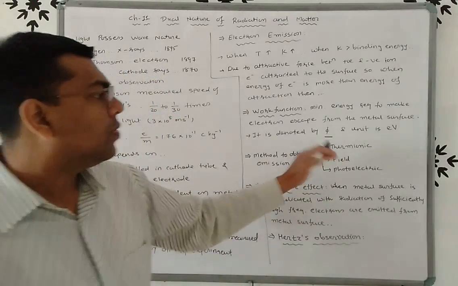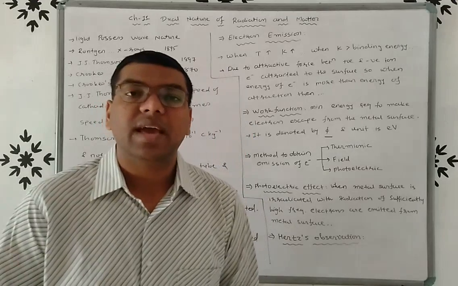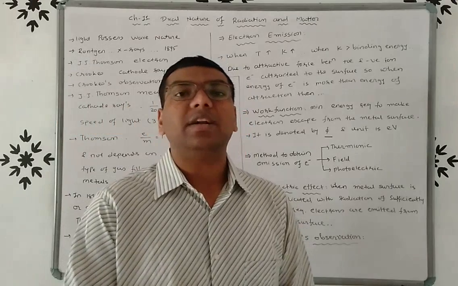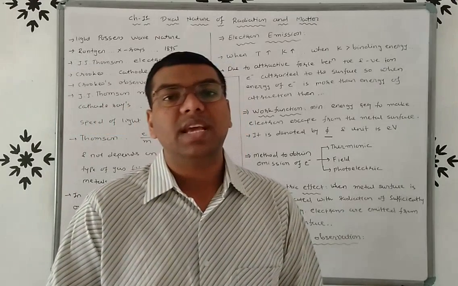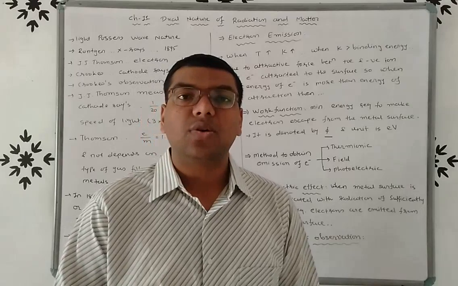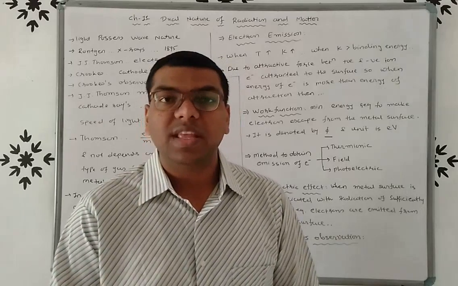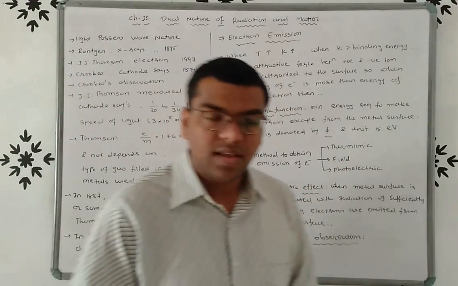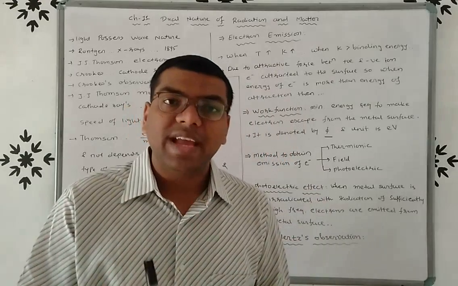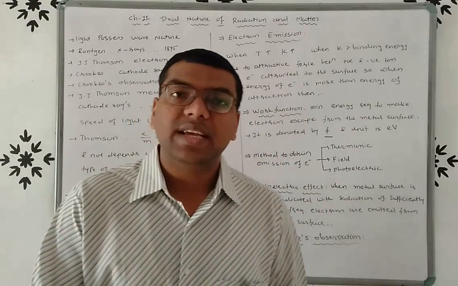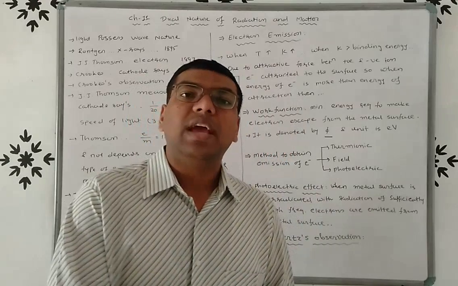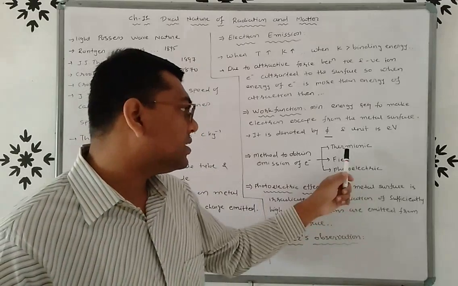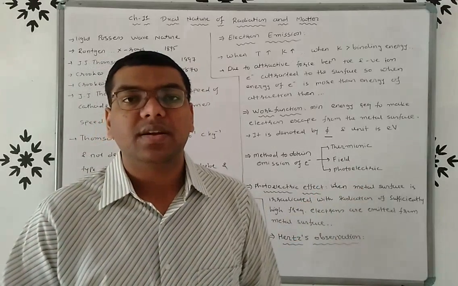Now friends, first one, thermionic emission. When the metal is heated up, the electrons escape from the surface, or you can say electrons are emitted from the surface of the metal. This emission is known as thermionic emission. Once again I repeat, when the metal is heated up, the electrons are emitted from the surface of the metal. This emission is known as thermionic emission, right?